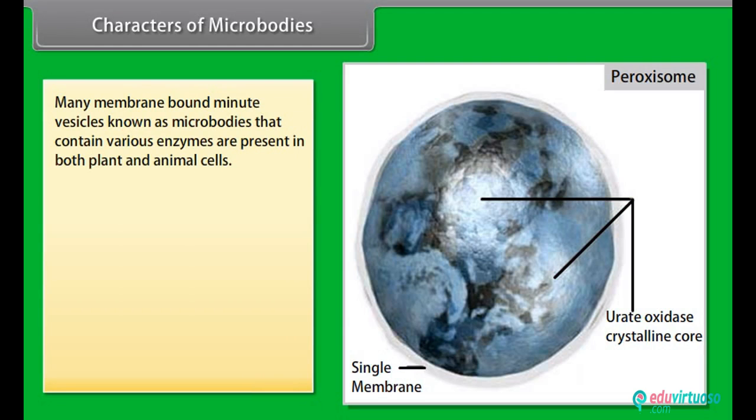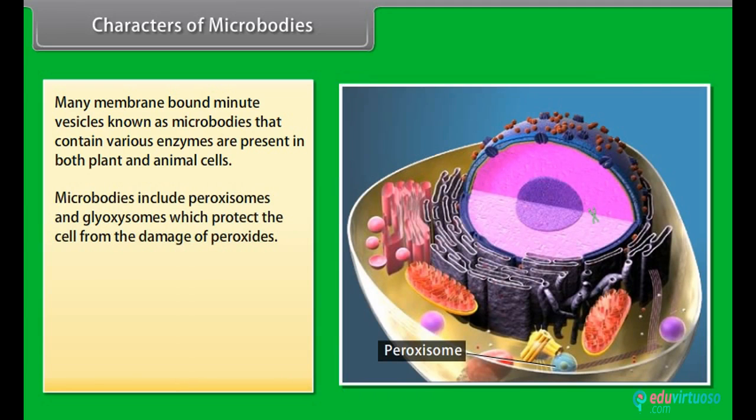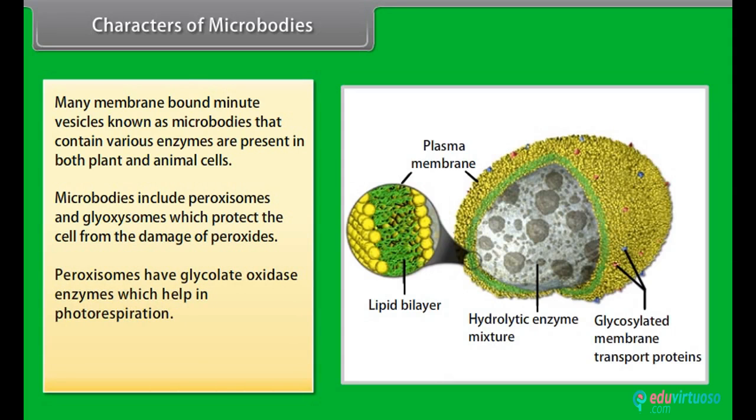Characters of microbodies. Many membrane-bound minute vesicles, known as microbodies, that contain various enzymes are present in both plant and animal cells. Microbodies include peroxisomes and glyoxysomes, which protect the cell from the damage of peroxides. Peroxisomes have glycolate oxidase enzyme, which helps in photorespiration. Spherosomes synthesize and store fats.